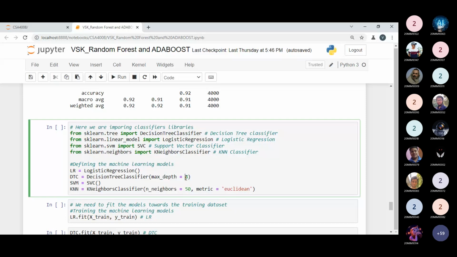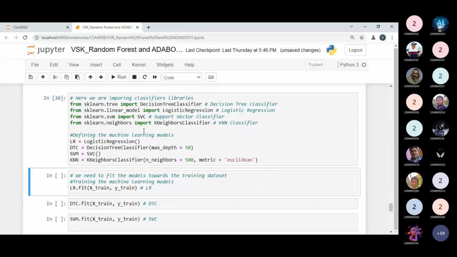For maximum depth, if you remember, I passed 50 in the random forest classifier, so the same I'm passing over here. For number of neighbors, I'm increasing it to 500. No issue, we can pass that. For metrics, I'm using Euclidean, which we can use for calculating distance. For logistic regression and support vector classifier, I'm not passing any parameter. So let us execute this code.